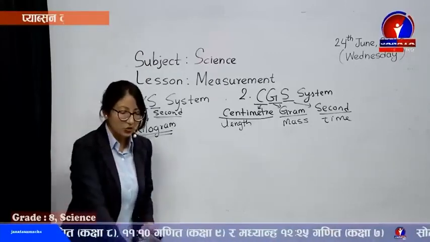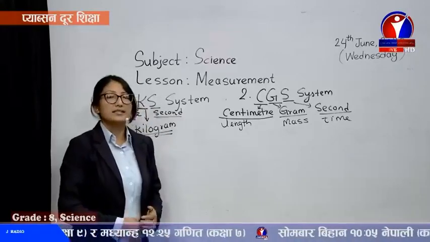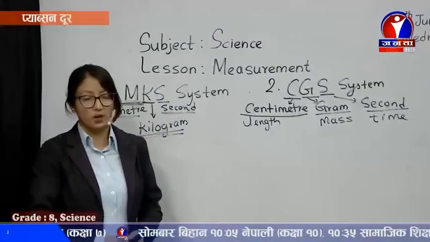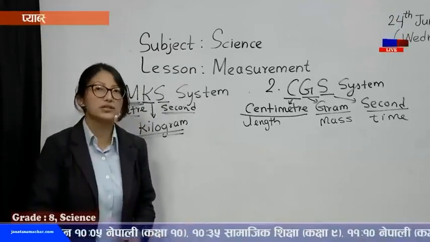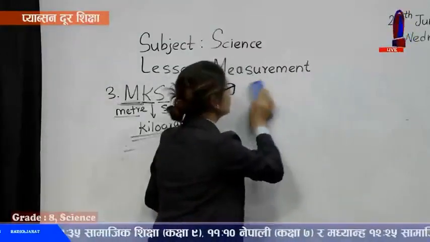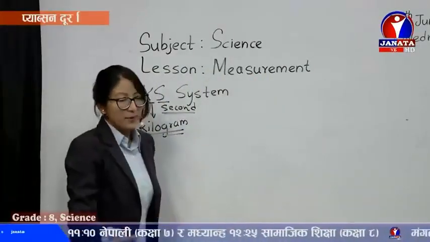Along with these three, 4 more quantities were added, and similarly the SI units were developed. So here we go, System International, the units. The fourth one is the one used worldwide, the SI system of measurement.